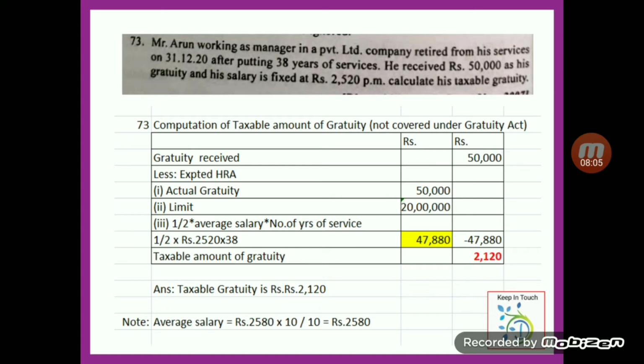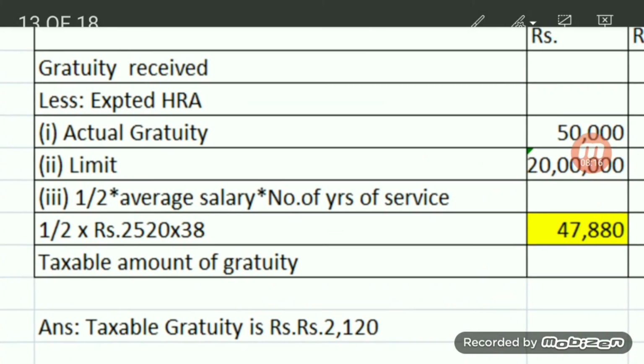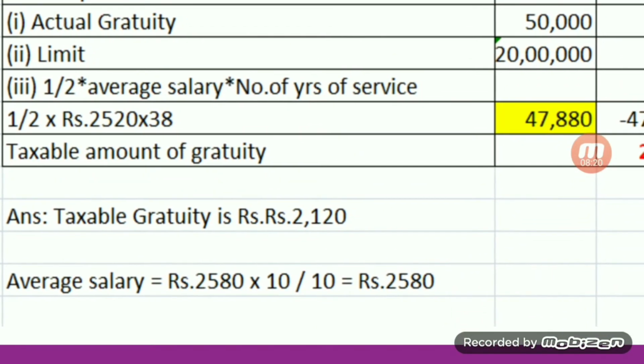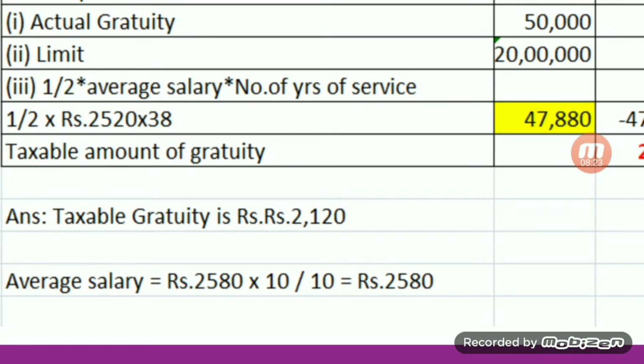The next question is also not covered under Gratuity Act. Gratuity received is 50,000, and for calculating the exempted gratuity, the limit is the actual gratuity 50,000, limit 20 lakh, and half of average salary. So half into, and we have to find the average salary because average salary is not given in the question.